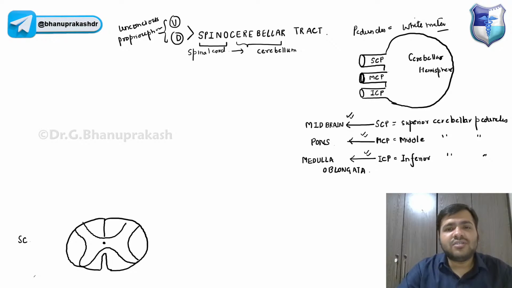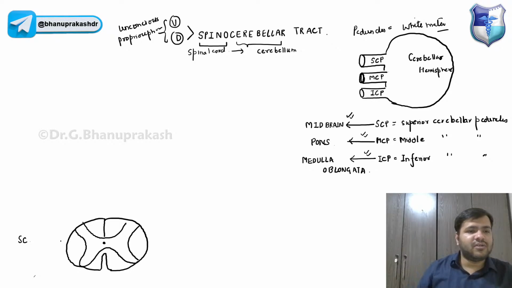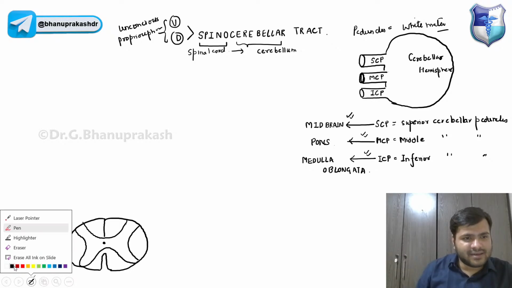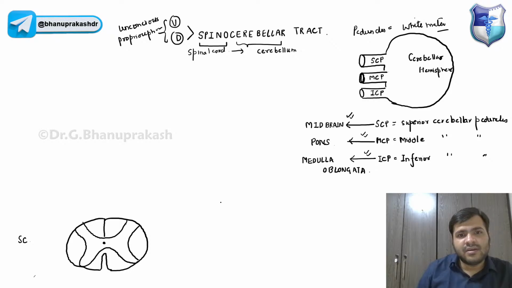Unconscious proprioception from the upper limb and from the lower limb. What is the name of the first order neuron, guys? We have already discussed this yesterday. Yes, it is the dorsal root ganglion.